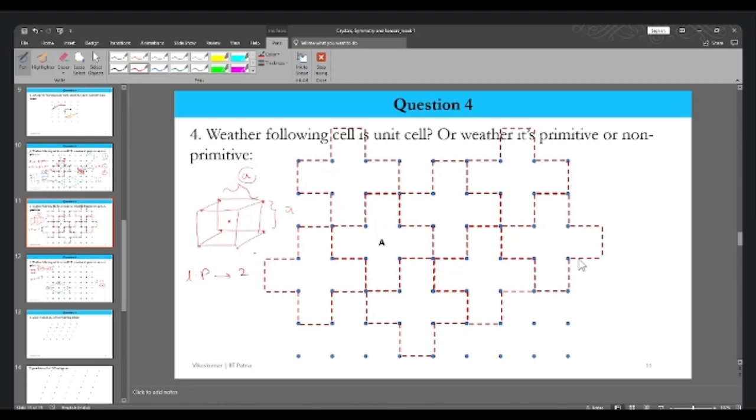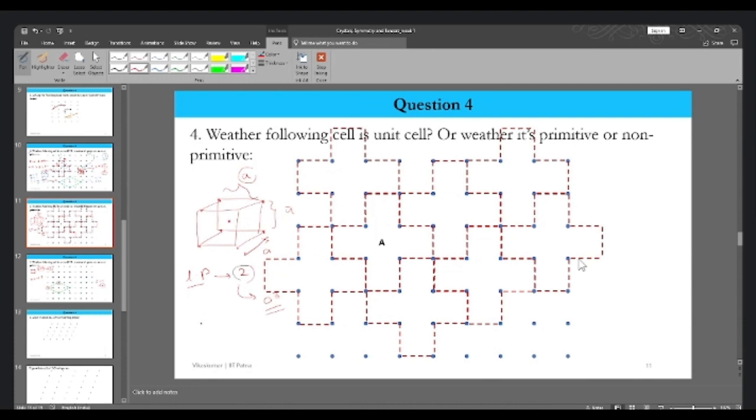And what is the volume of this particular BCC then? 2a square? No, it won't be 2a square. It will be a times a times a, so a cube. We know that for the two lattice points, we have a cube.